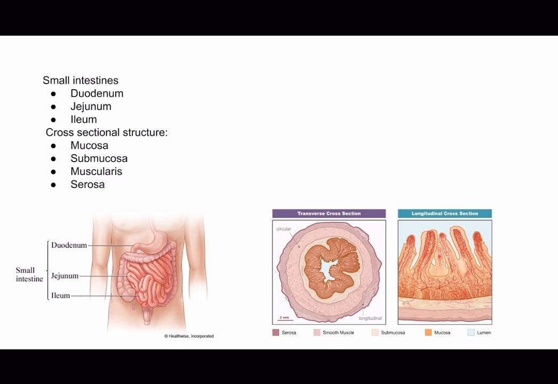And then there's the submucosa. The submucosa is a layer of connective tissue that contains blood vessels, lymphatic vessels, and nerves. It supplies nutrients to the intestinal wall and transports absorbed nutrients away.